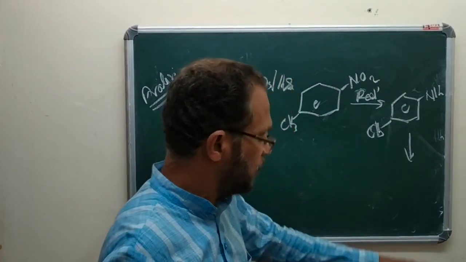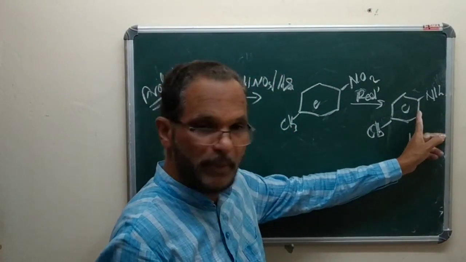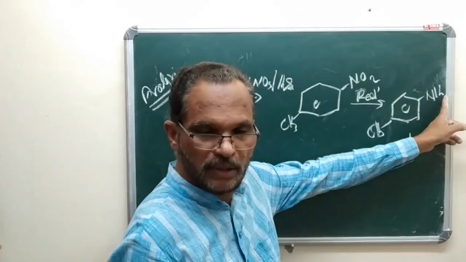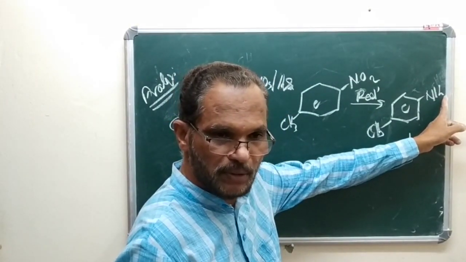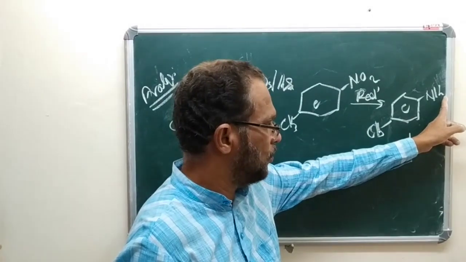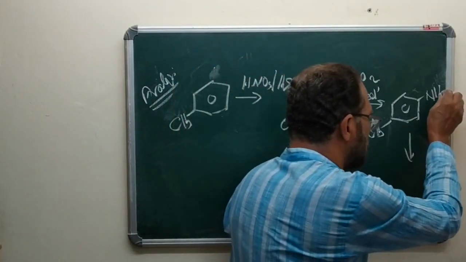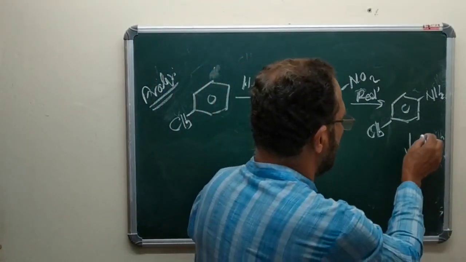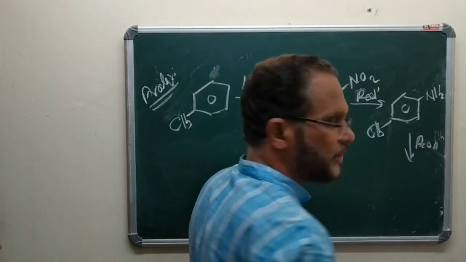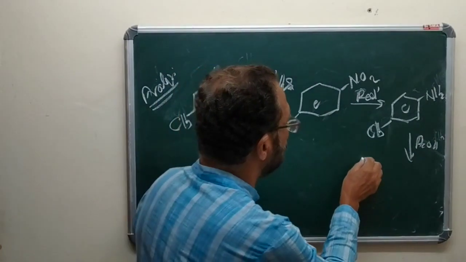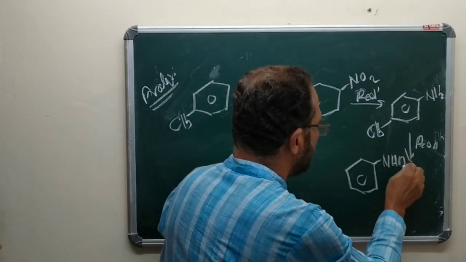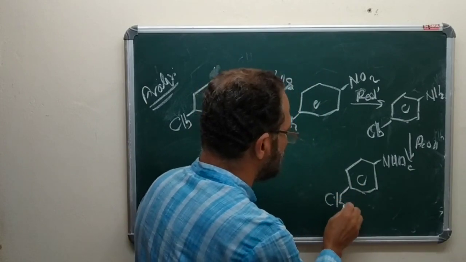But as I said before, the bromination may cause the substitution reaction as well as the NH2 group may be replaced by NHBr. So we have to mask this NH2 group. This can be done by adding acetic acid, an acetylation reaction. So you may get NHAc, CH3.